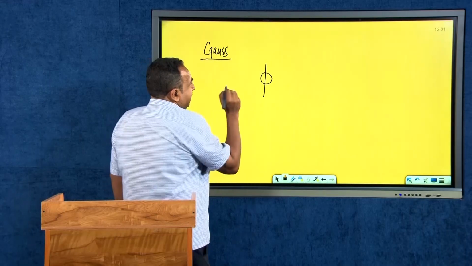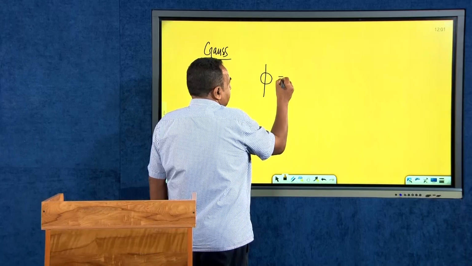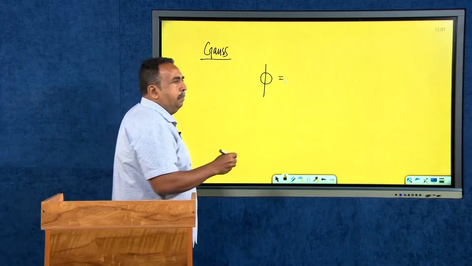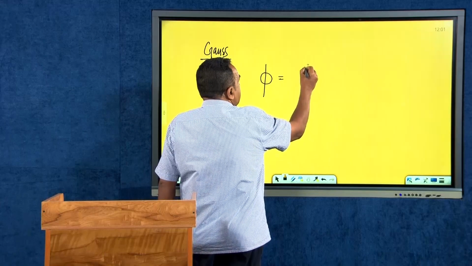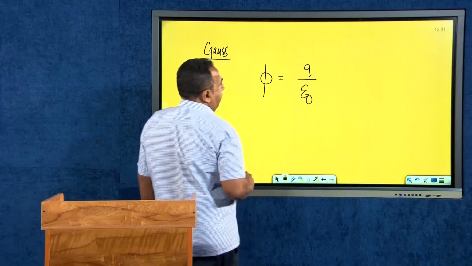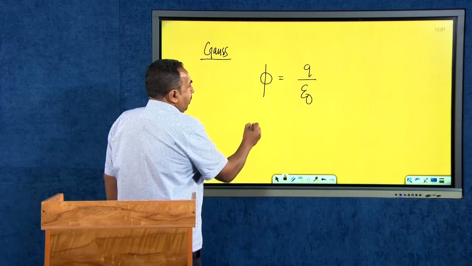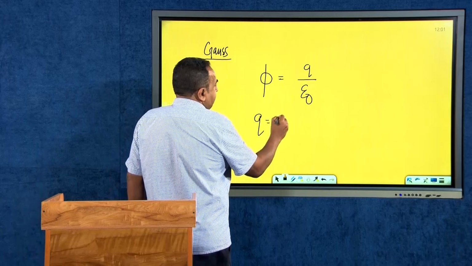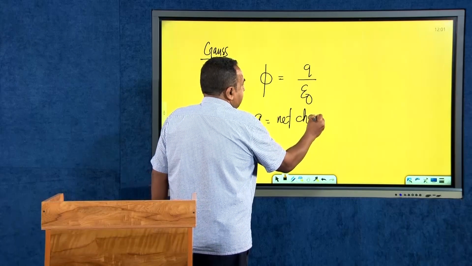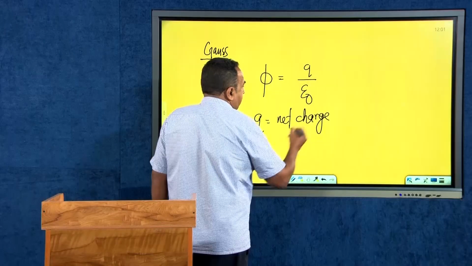He said that the flux around a charge, or flux around a charge distribution, can be represented as flux is equal to Q divided by epsilon 0, where Q is the net charge. What do you mean by net charge?